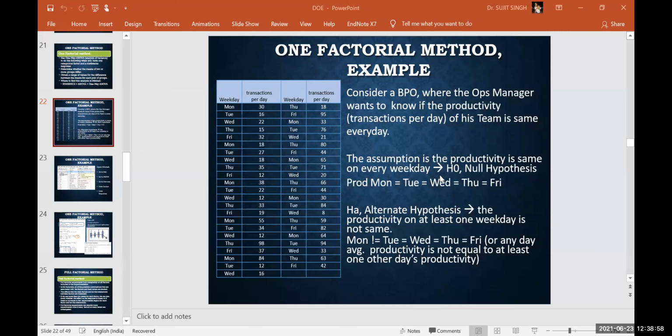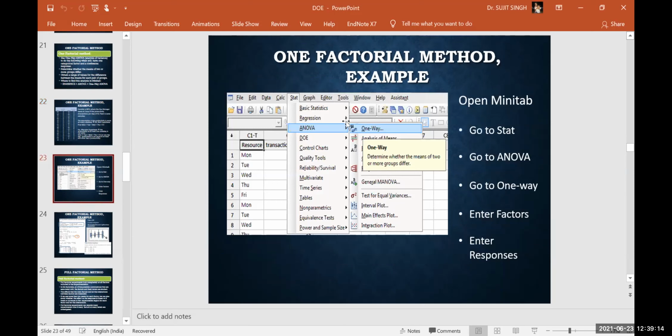In this case, when we have only one factor, right? Here we have only one factor, that is transactions. So in that case, we apply the one factorial method, right? And we use some sort of software tools. Okay, this is a very simple problem. You can go with manual calculation also, that will not be a problem. But when you are going to analyze various factors, having a lot of data, doing it manually will be very time consuming.